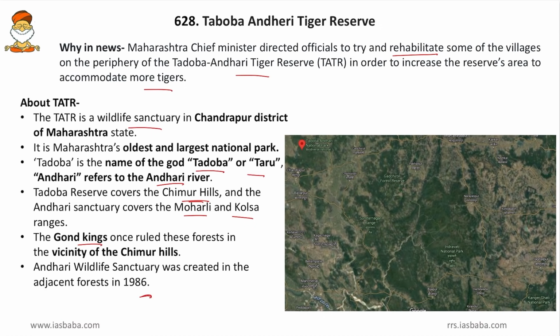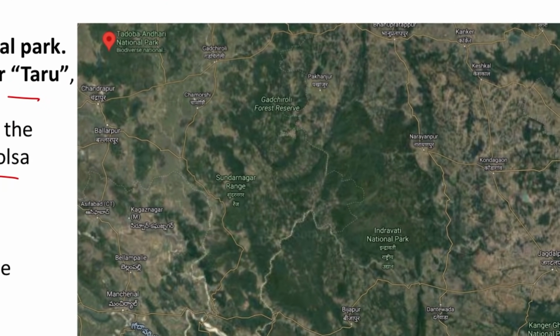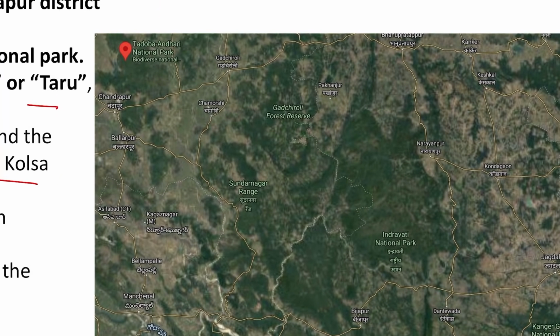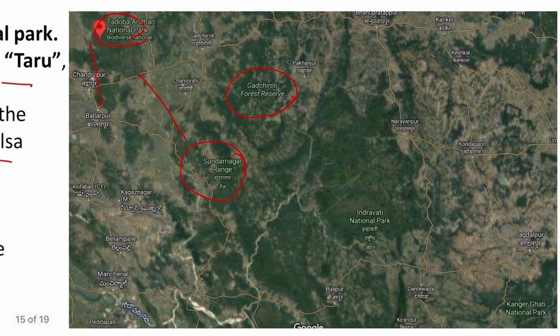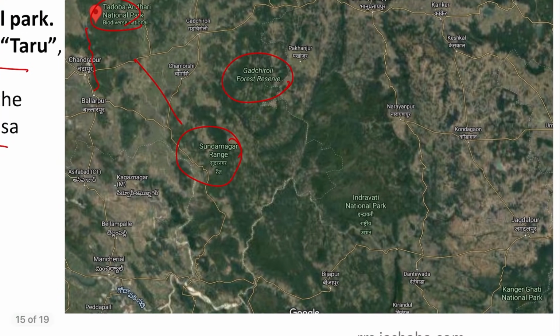Now, coming to the geography of this Tadoba Andhari, friends, here lies the Tadoba Andhari National Park and here lies a river called the Andhari River, and we will see in the next slide how the river flows. And then very near to it, it has the Sundargarh range, that is a mountain range, and then we have the Gadchiroli Forest Reserve. Friends, we know that Gadchiroli is a famous Maoist hotspot, which we will revise here itself. Then very next to it, that is to the southeast of it, we have Indravati National Park.